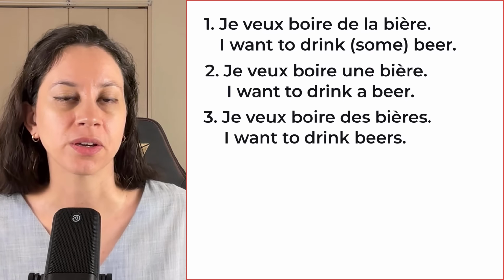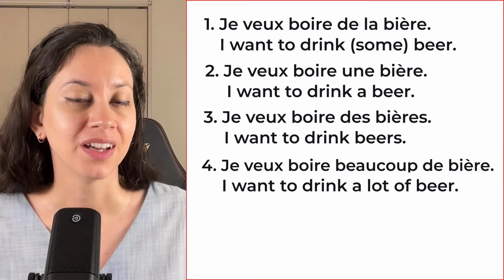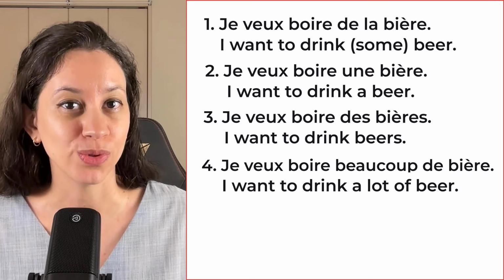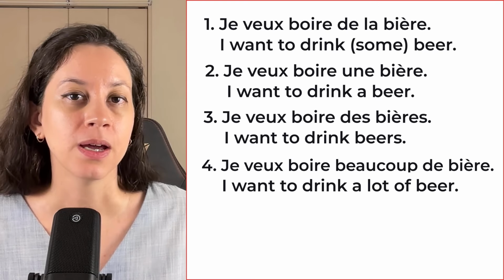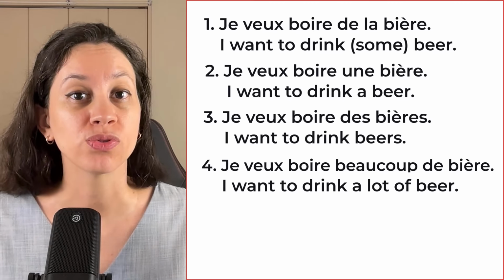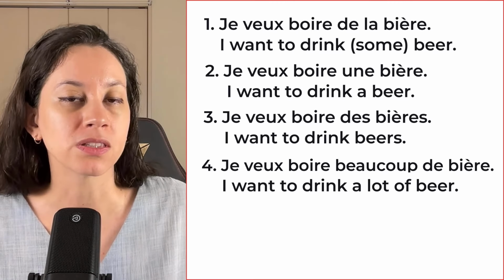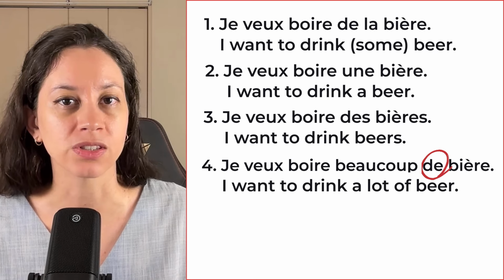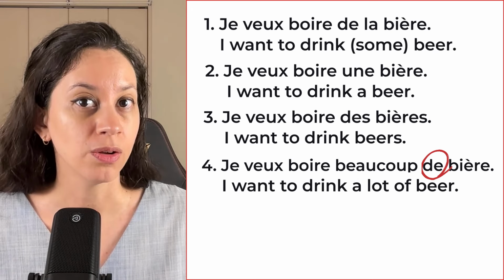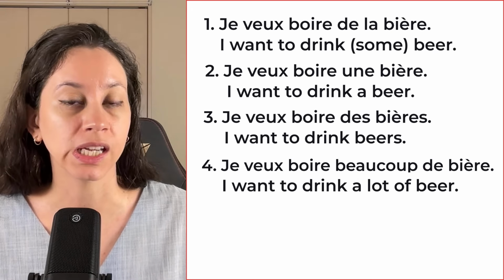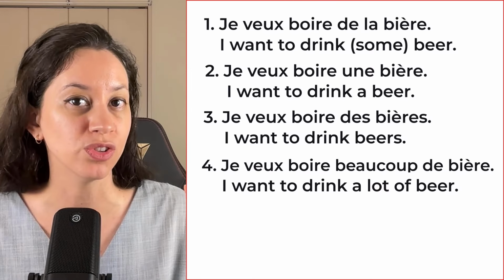Now, if I want to say something like, I want to drink a lot of beer, in that case, I'm not going to use du, de la, or de l'apostrophe. Well, in that case, de la because it's feminine, but I'm going to use de, okay? Because it literally means of. So here I'm going to say in French, je veux boire beaucoup de bière. Okay, so we don't say je veux boire beaucoup de la bière. Okay, so always keep de.